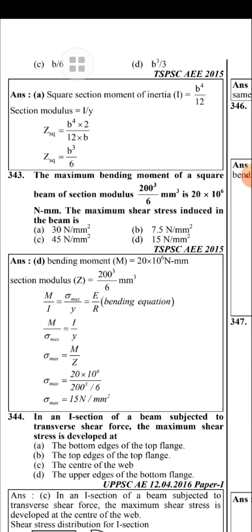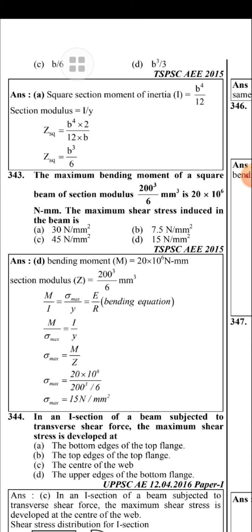The maximum bending moment of a square beam of section modulus 200 cube by 6 in mm cube is 20 into 10 to the power 6 Newton mm. The maximum stress induced in the beam is 15 Newton per mm square. Bending moment M is equal to 20 into 10 to the power 6 Newton mm.